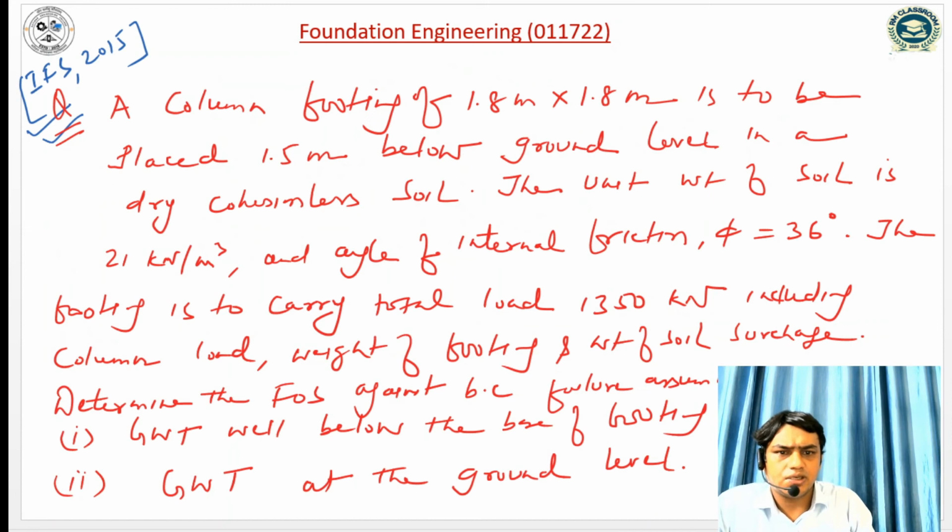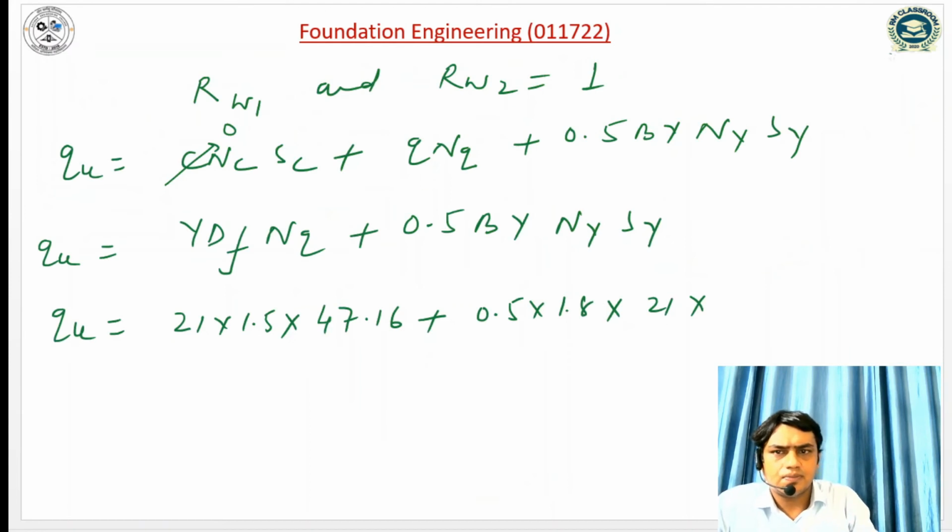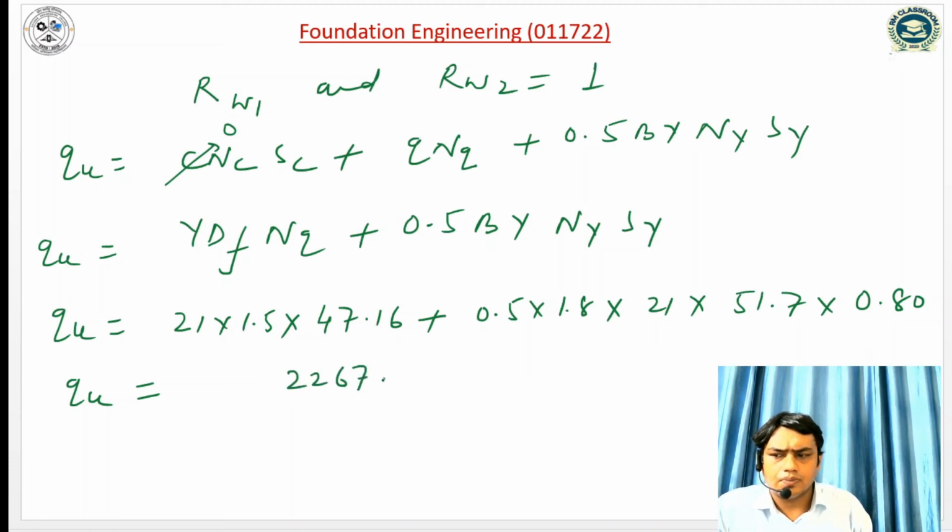N gamma is 51.7, into S gamma is 0.8. So the ultimate bearing capacity for the square footing, if I compute, is 2267.24 kilonewton per meter square.